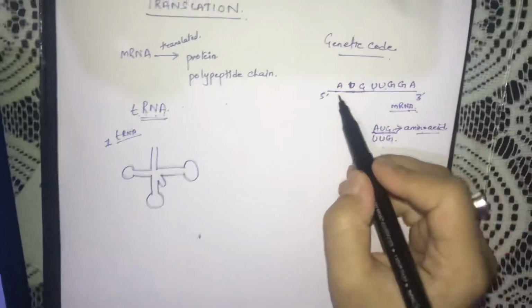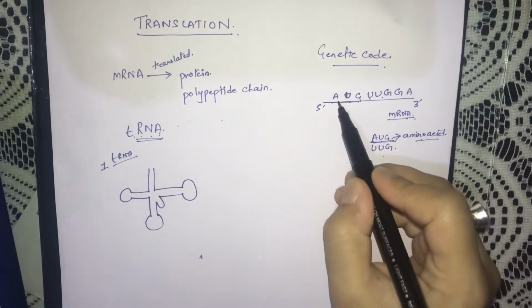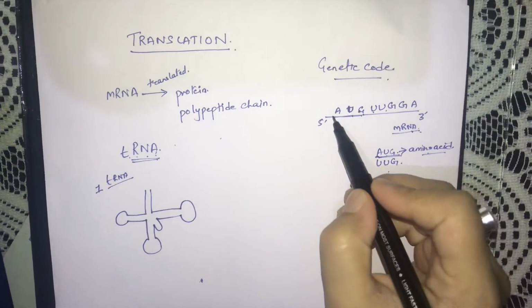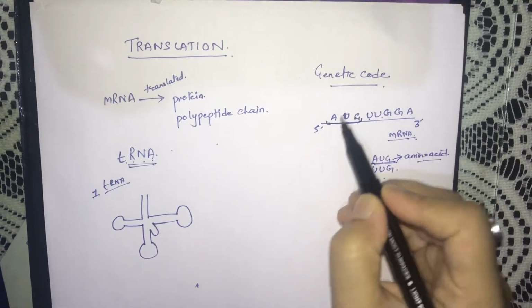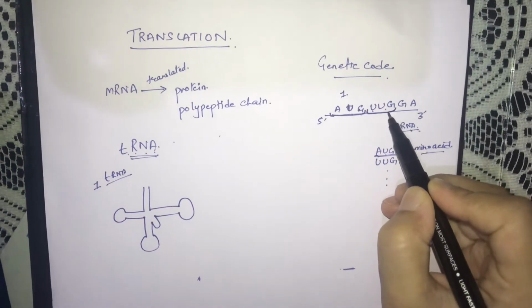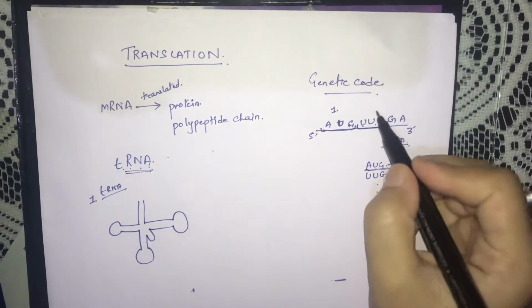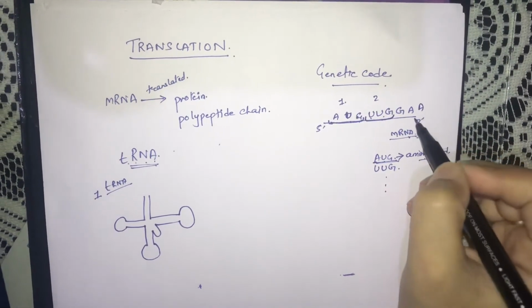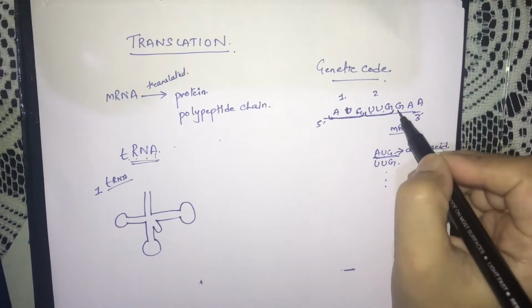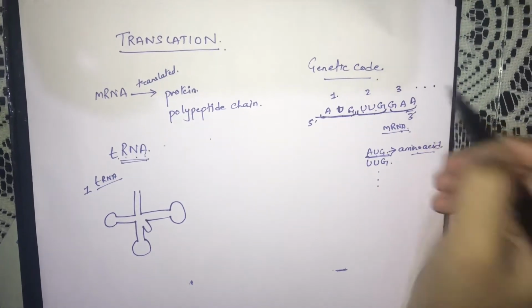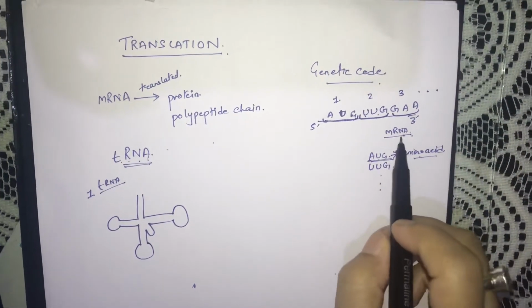One thing to remember here: along the entire length of this mRNA, if 3 nitrogenous bases code for one amino acid, then for these 3 there will be one tRNA, then for the next 3 there will be a second tRNA, then similarly a third, and it goes on and on till the entire length of mRNA.